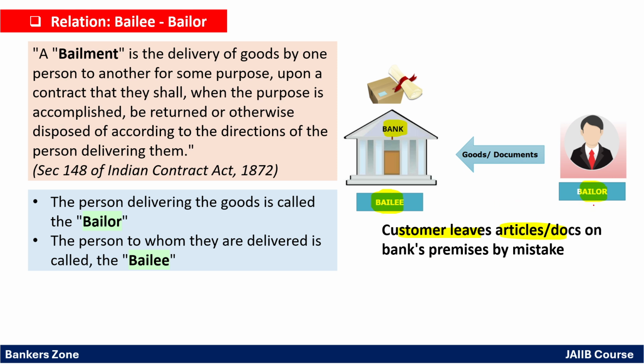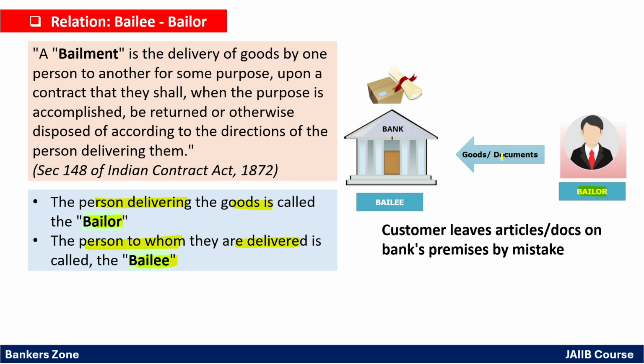See, again remember one small concept. Owner, O-W-N-E-R, pronunciation ER; Bailor, pronunciation OR. So the pronunciation is almost the same. In that way you remember, right? So who is the owner? The customer is the owner of that wallet, right? So the owner is like the Bailor. In that way remember the pronunciation, Bailor, owner. Very simple. The person who delivers the goods is called the Bailor, and the person to whom the goods are delivered is called the Bailee, right?